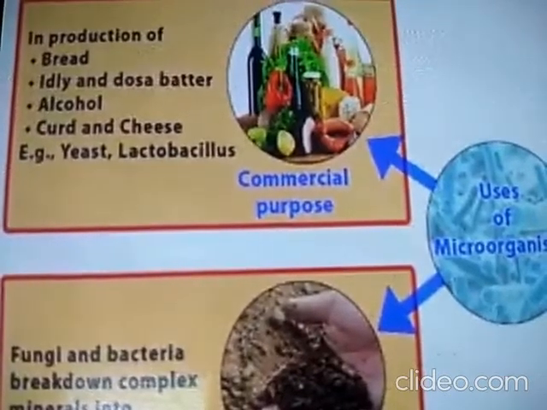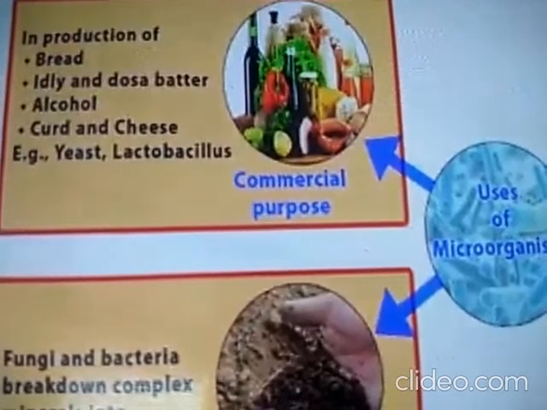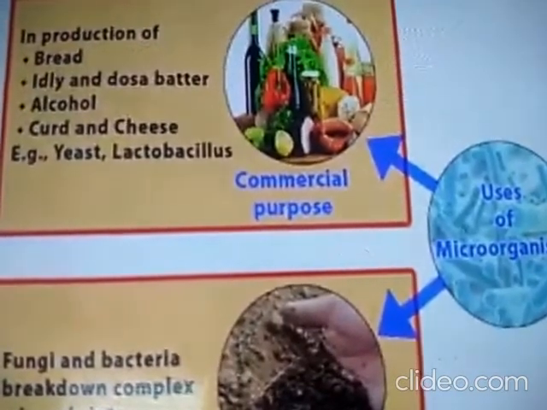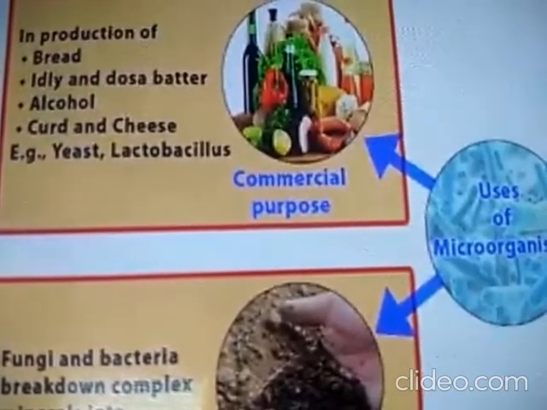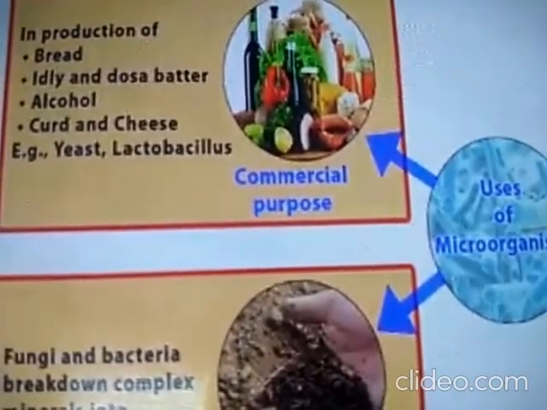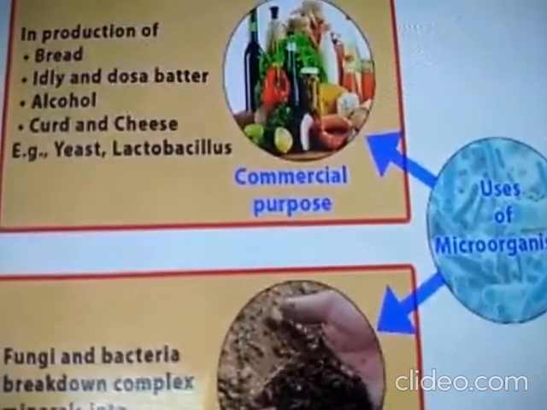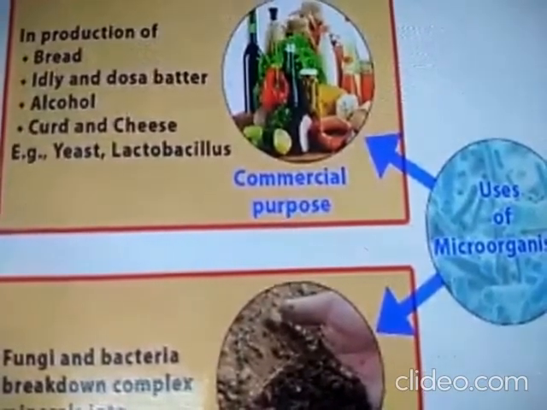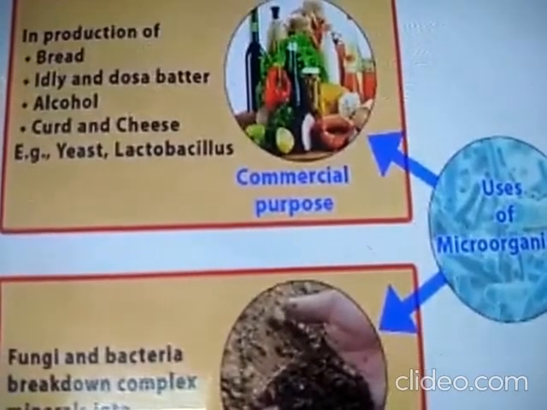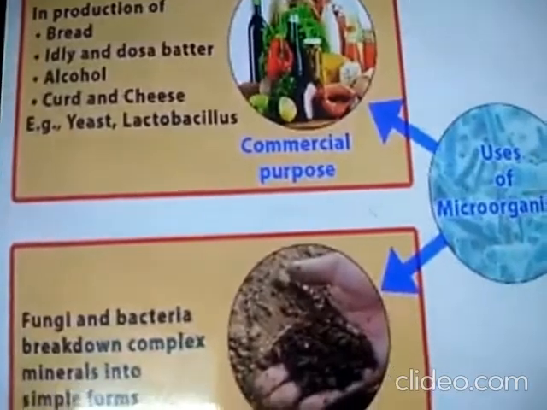What happens is that the microorganism present in it is the lactobacillus. In the milk or in the curd, which bacteria is present? That is lactobacillus, which converts the milk into curd. It takes the whole night to change the milk to curd. Clear? These are the advantages of bacteria.